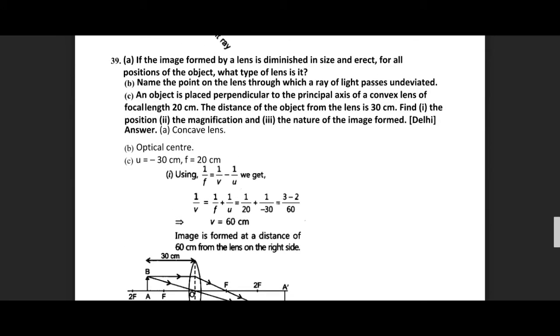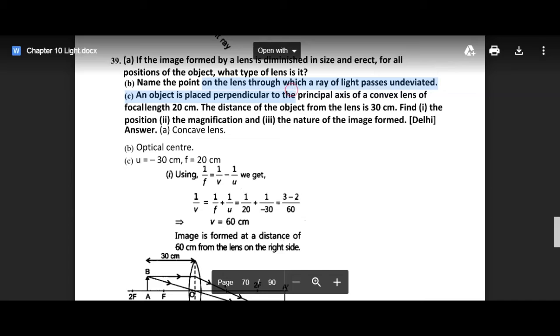Next is, if the image formed by a lens is diminished in size and direct for all positions of the object, what is the type of lens? So concave lens will be there because a diminished and direct image is getting formed. And name the point on the lens through which a ray of light passes undeviated. That is very obvious, optical center only.